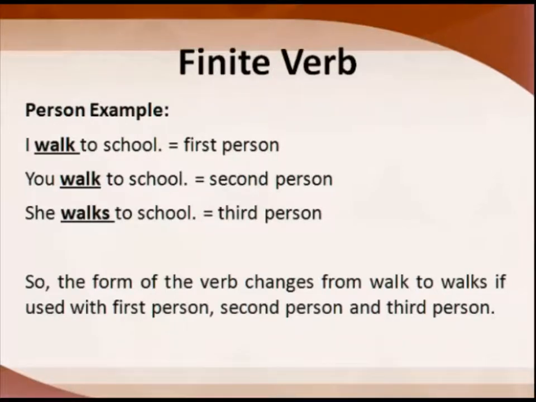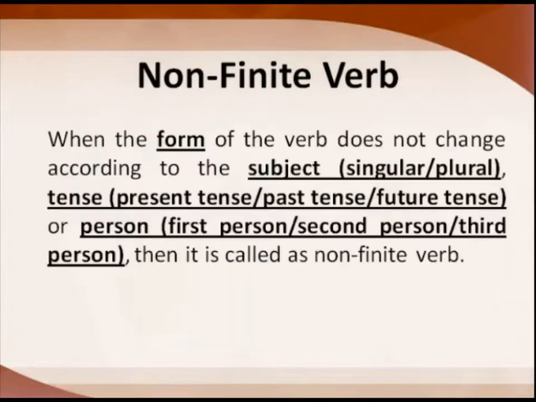So it is a finite verb, correct. And then check with the tense, present tense, past tense, future tense. Rita bakes a cake. Rita baked a cake. Rita will bake a cake. So the form is changing according to the tense. Same way you check with the person. That is how you will find if the given verb is a finite or a non-finite verb.